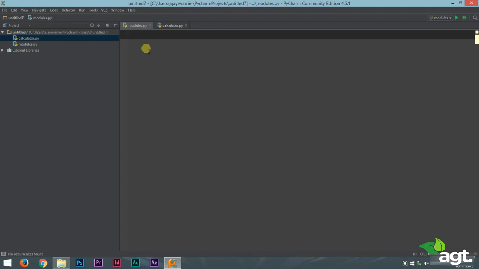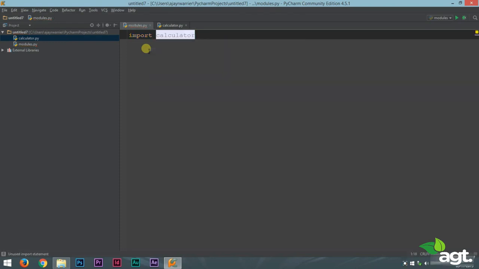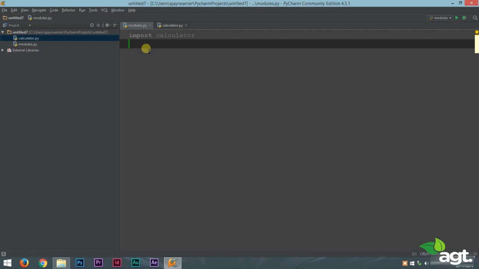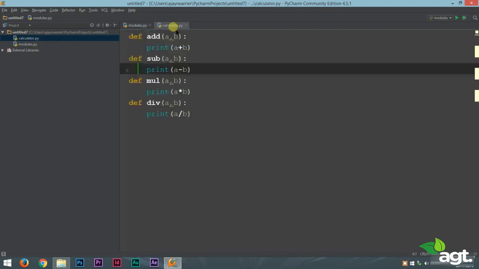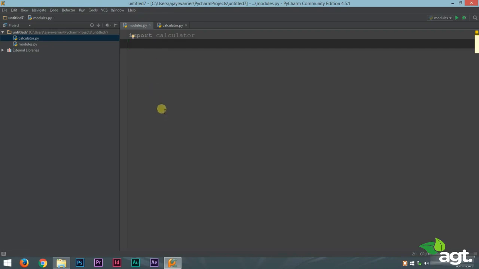So there is a very simple way you can do this. Every Python file can be treated as a module. So to import that module, all we have to do is type in import and the module name. So we have just imported our module. This is equivalent to copy pasting all this code inside our new Python file.